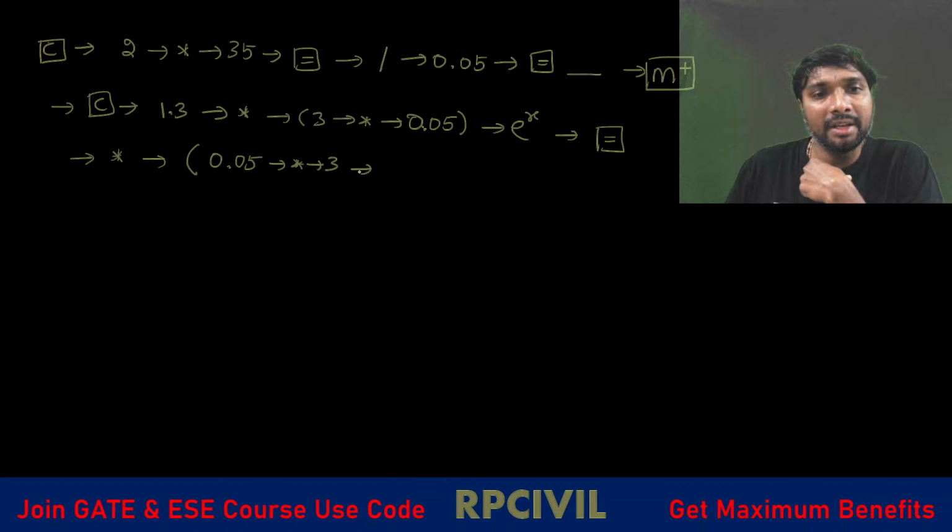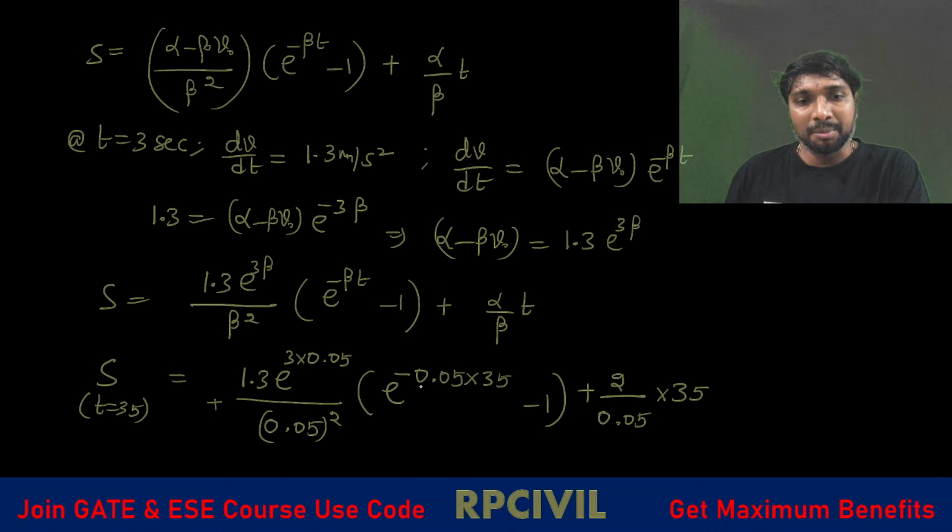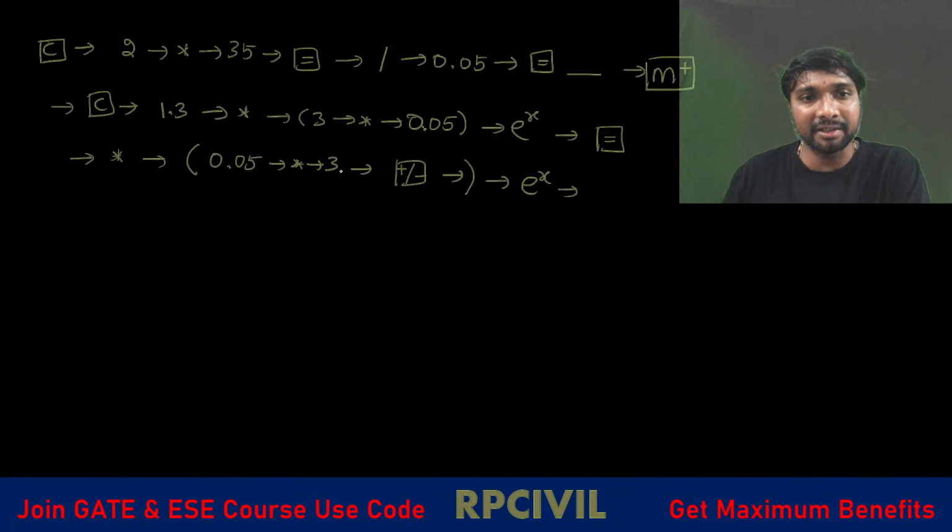Then the plus or minus toggle is there, you press that, and this plus will become minus. Then close the bracket, then go for the e power x function. So it will become e power minus 0.05 into 35. It is not 3, it is 35.